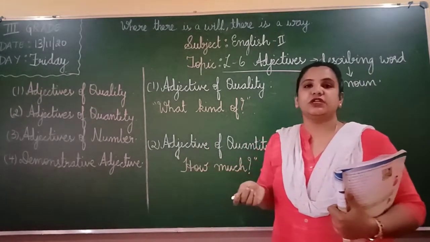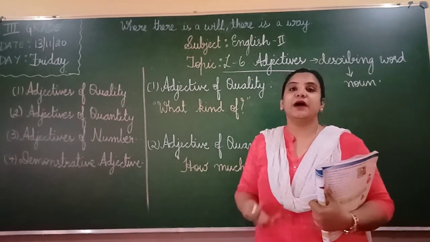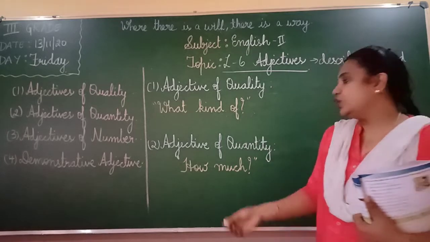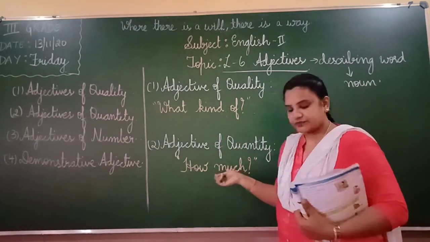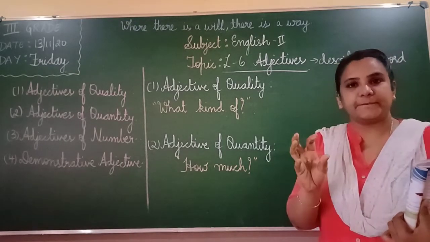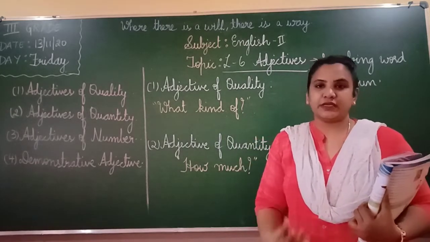Next, coming to adjective of quantity. Quantity means what, children? Quantity means how much. Okay, when you answer a question with how much, that is your quantity. Okay, that is your adjective of quantity. It answers the question how much. Okay, like how much means what? Little, some. Okay, I ate some rice. I had little money with me.